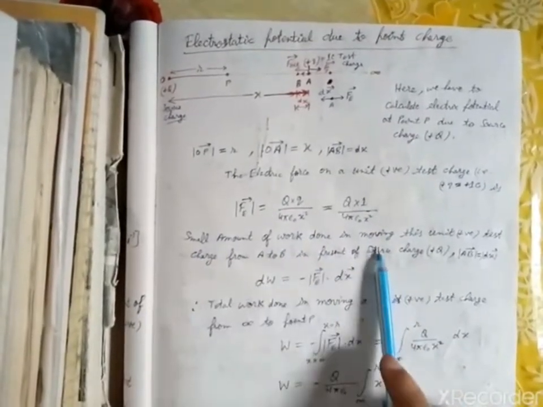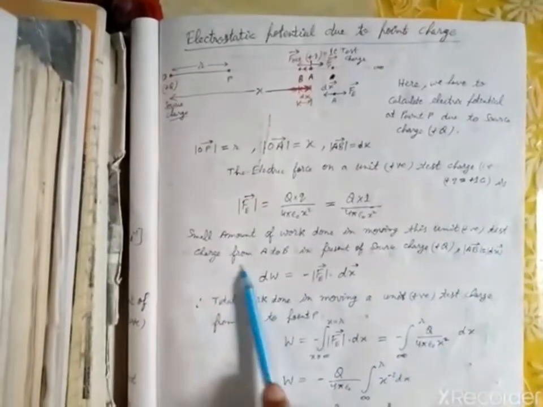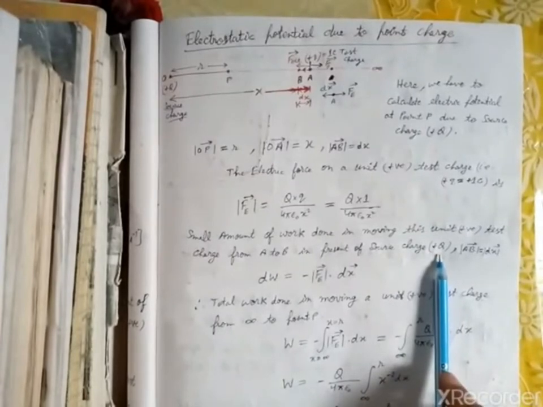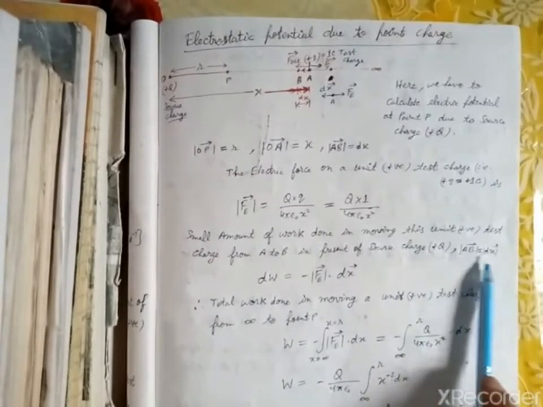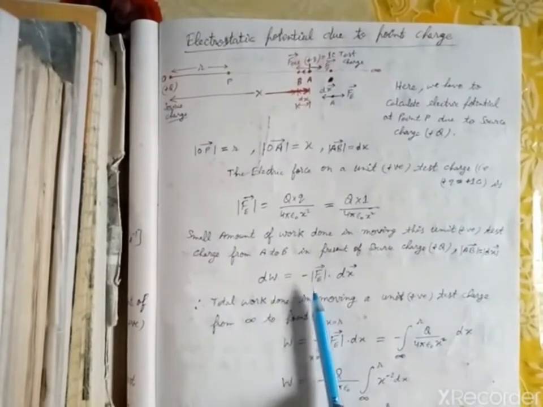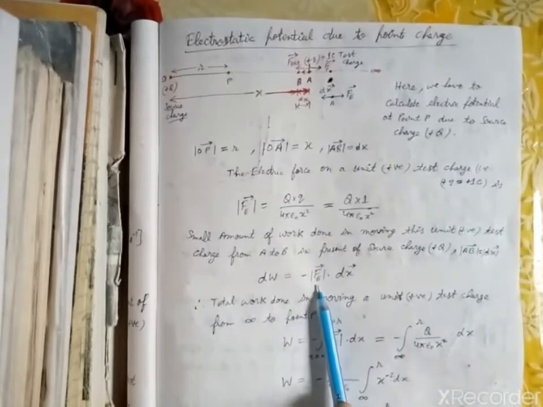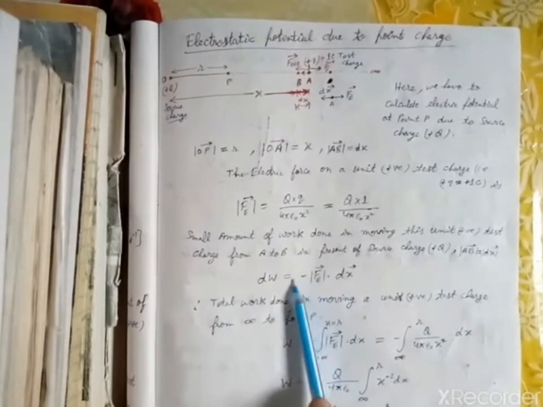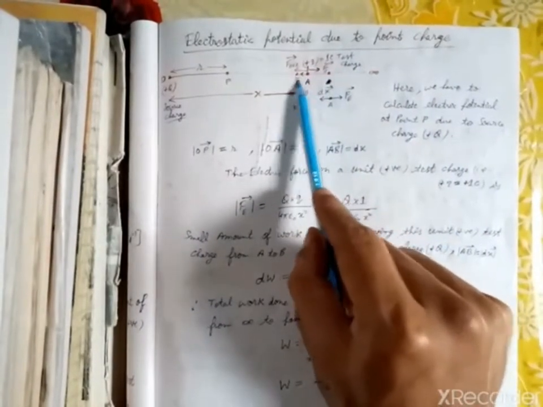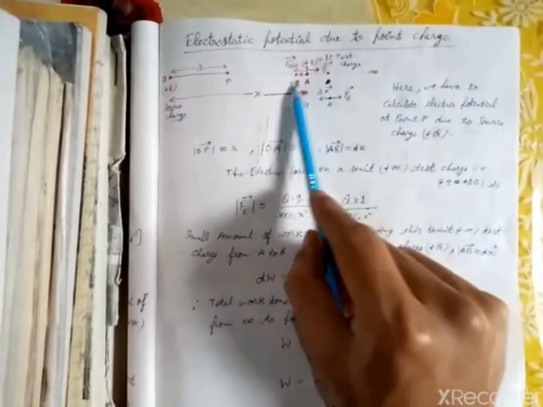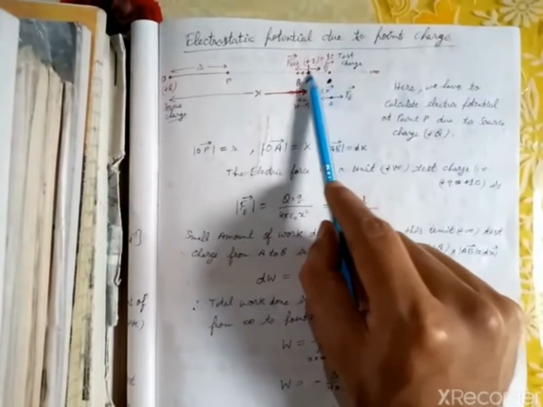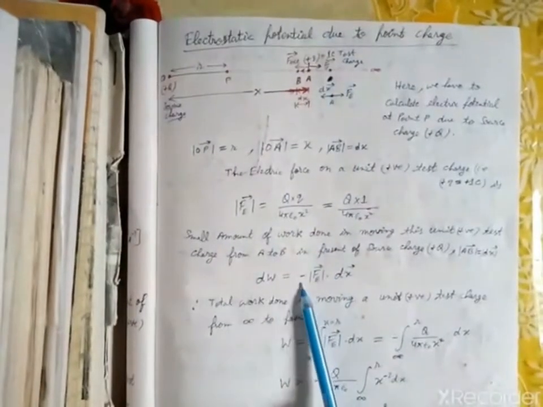A small amount of work done in moving this unit positive test charge from A to B, in the presence of the source charge plus capital Q, where the small distance AB is dx, is dW equals minus electrical force into dx. Why does this minus sign come? Because the electrical force acts in the opposite direction to the displacement. dx acts from A to B and the electrical force acts from B to A, so the negative sign comes.